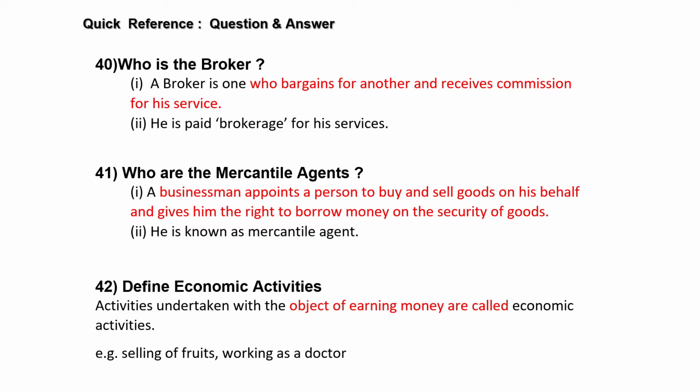You understand all this and you write. So he is the person who bargains for another and gets commission. His commission is known as brokerage. Who are mercantile agents? Here the businessman will appoint a person. They are appointed by the businessman to buy and sell goods on their behalf, and they are given the right to borrow money on the security of goods. He is known as a mercantile agent.